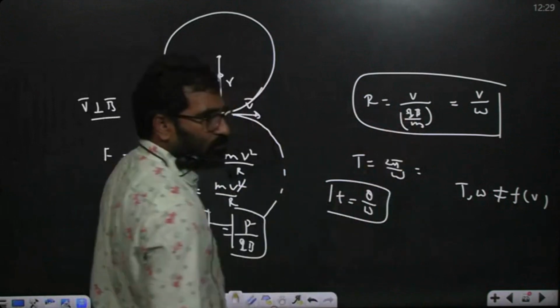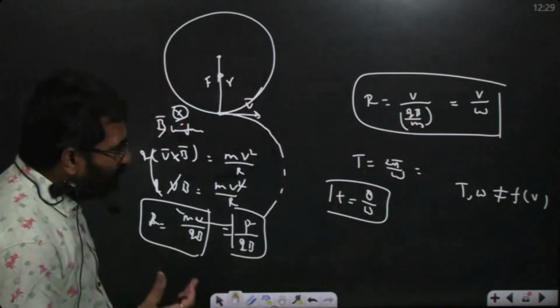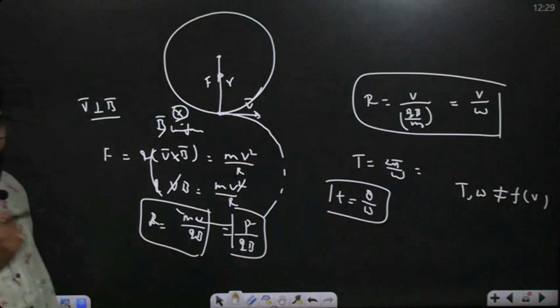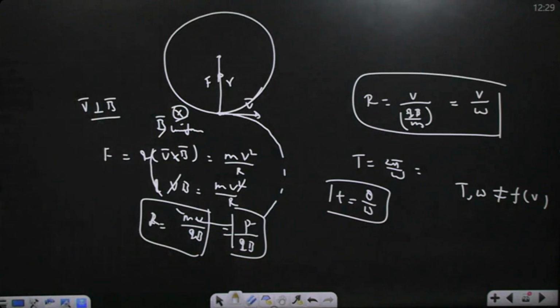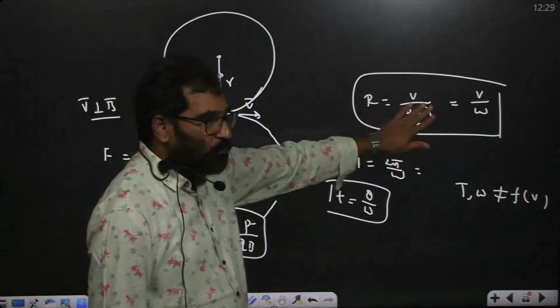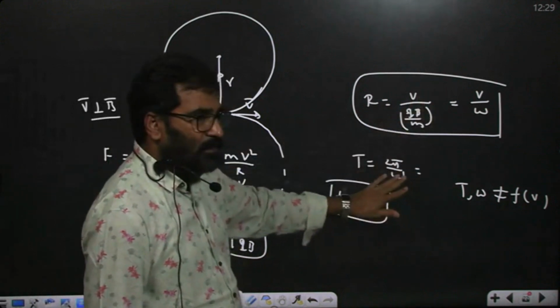But time period and omega depend upon what? qB/m only. If mass is more, suppose electron and proton, which one has more mass? Proton. Both are projected in the same magnetic field. Which one will have more time period? Electron mass is less, omega is more, T is less.